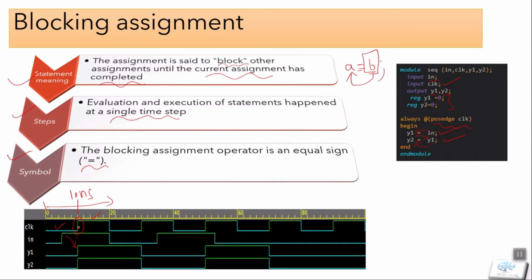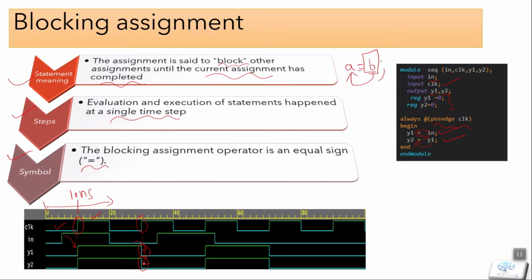In a similar way, on the next positive edge of clock, our input is low, so we get our output y1 as low on this positive edge of clock. And in the same step, our first statement will evaluate and be assigned. So our output y2 will execute after y1 executes. It will happen so quickly that y1 goes to y2, and you can see that it happens in the same time step.